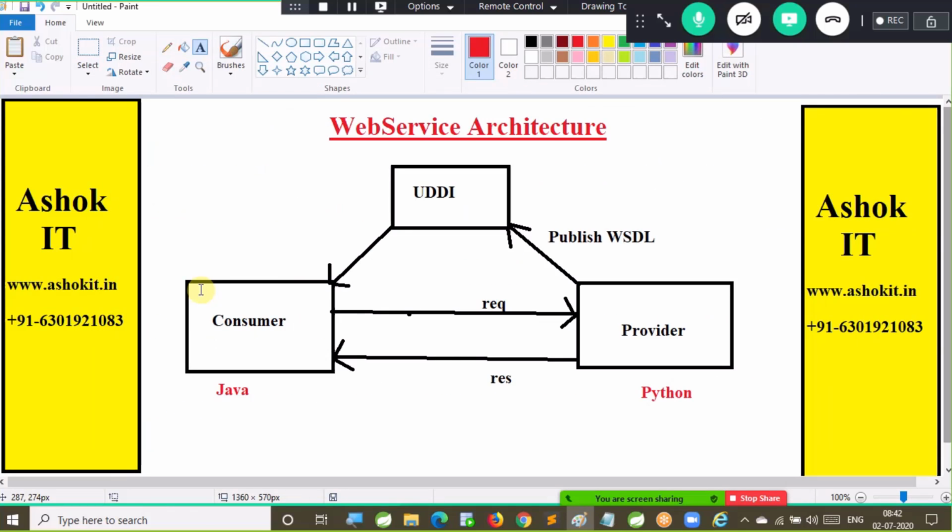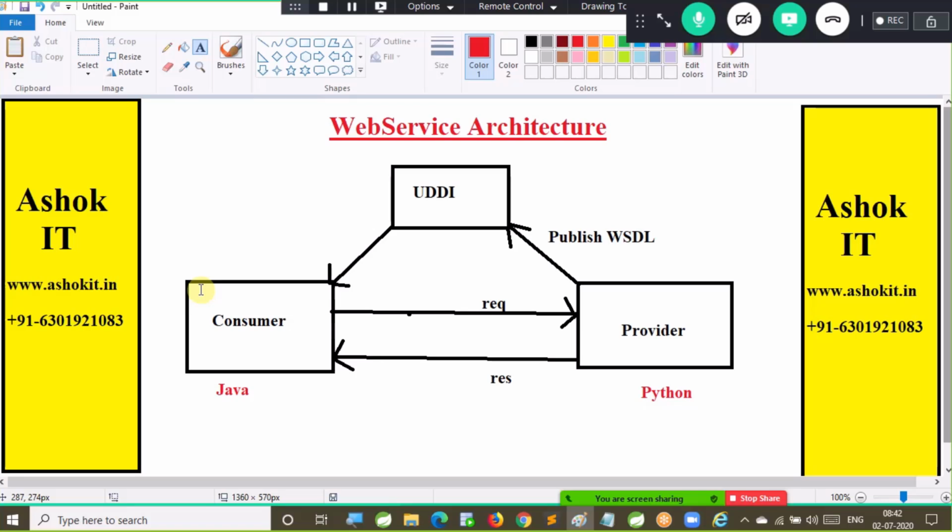Now here, the consumer will send an empty request, or the consumer will send some data in the request. The consumer will send the request with data. Now, can the consumer send the data in the form of an object by using serialization?